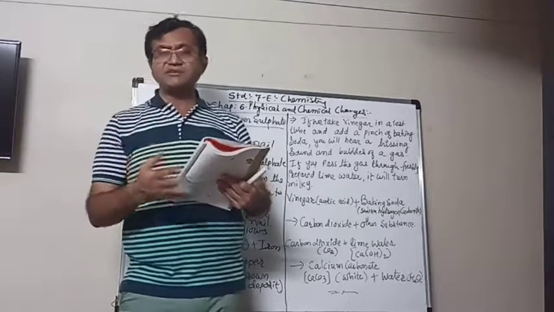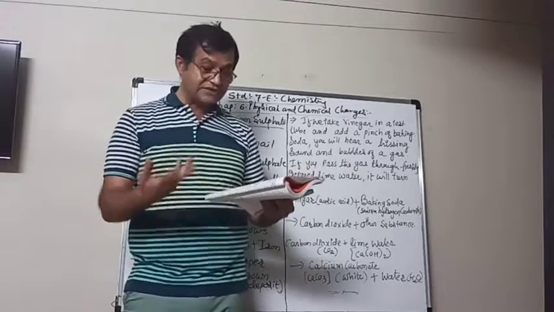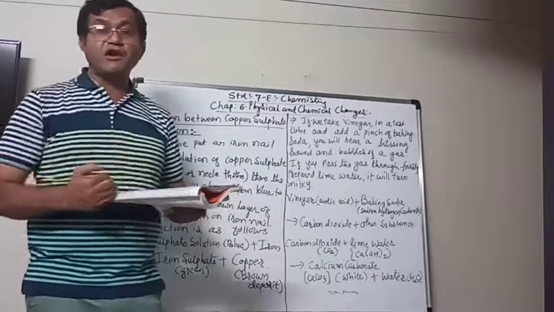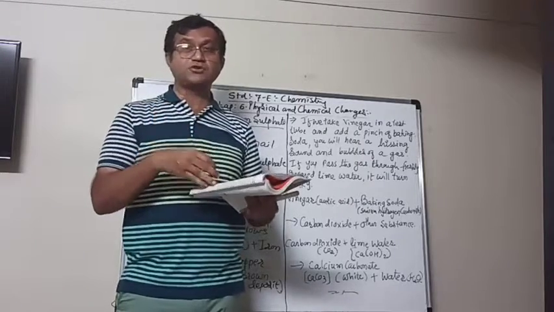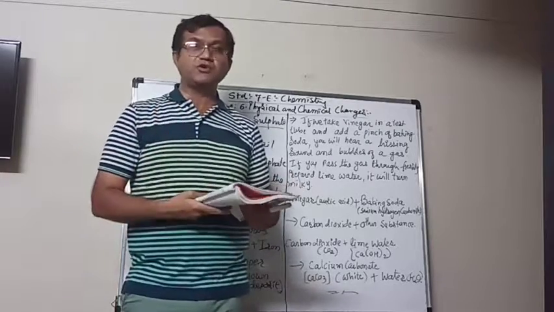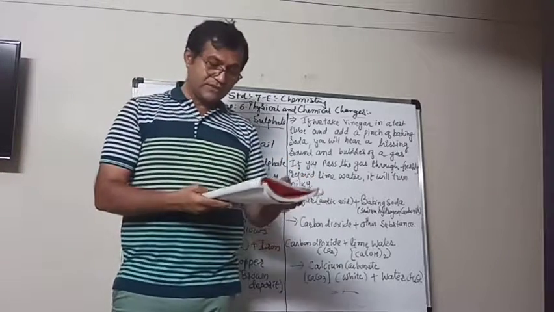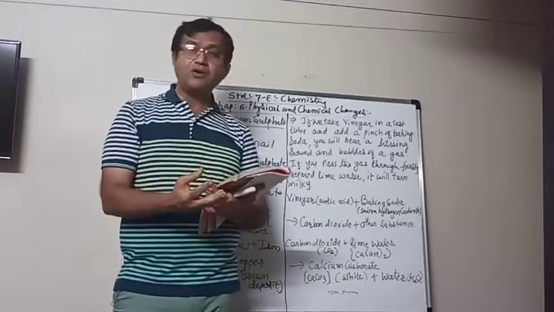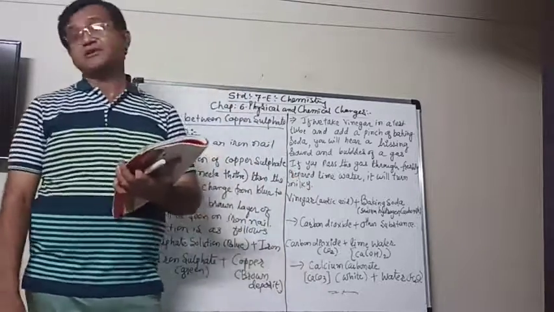When a chemical reaction takes place, any of these changes can be there. A color change may take place or a gas may be formed. So whenever a chemical change takes place, you will see one of these observations: maybe a color change, maybe a gas is produced, maybe a sound is produced, maybe a different or new smell is produced. Sometimes heat, sometimes light and sound, etc. can also be produced during the chemical reaction.